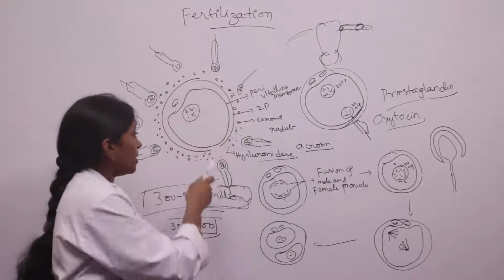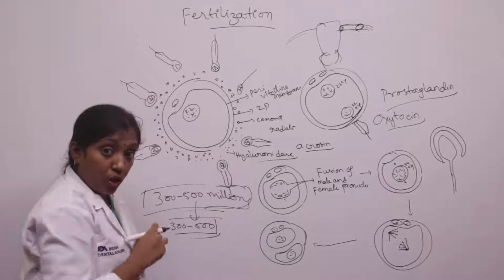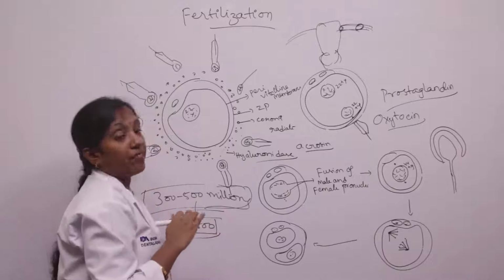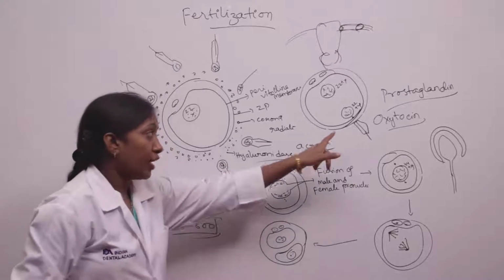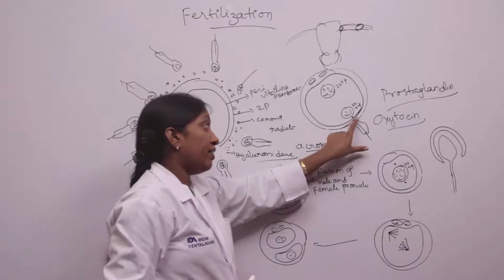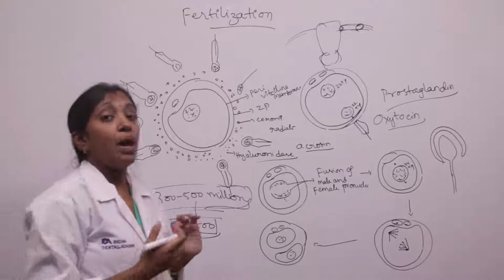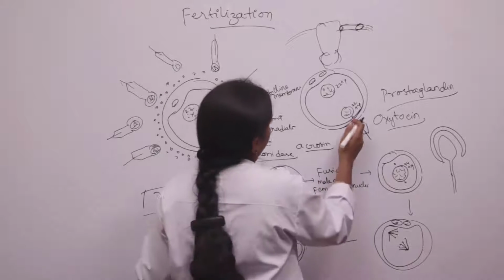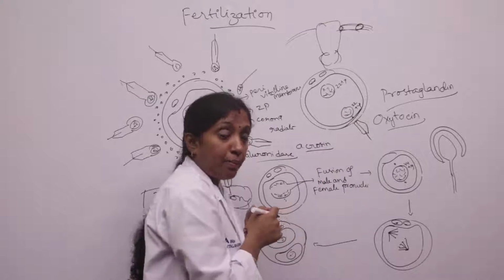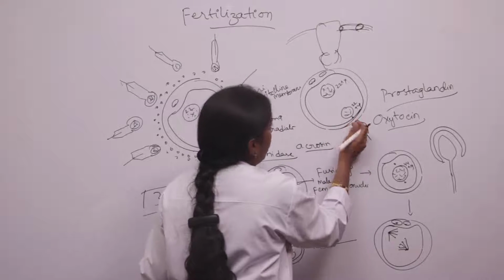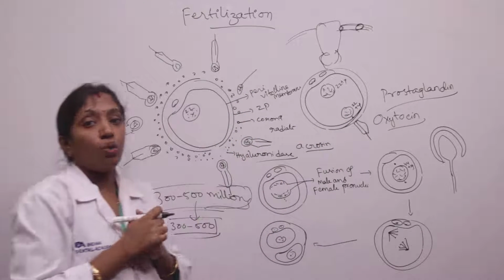And now, what is the third barrier? The third barrier is the perivitelline membrane. Now the sperm has to pass through the perivitelline membrane. The head of the sperm fuses with the perivitelline membrane by two disintegrine peptides. By these two disintegrine peptides, the head of the sperm enters and fuses with the perivitelline membrane. Thus, the sperm enters into the secondary oocyte.